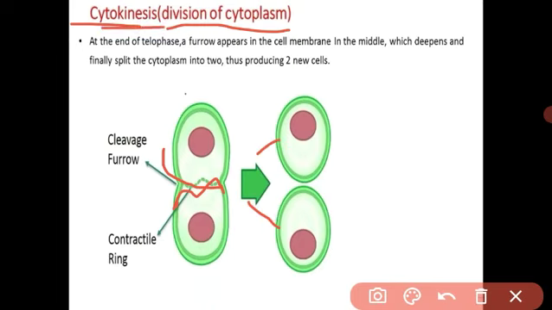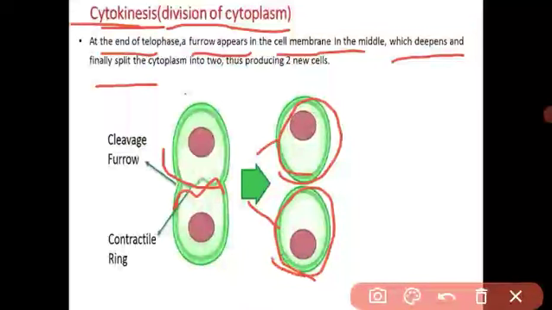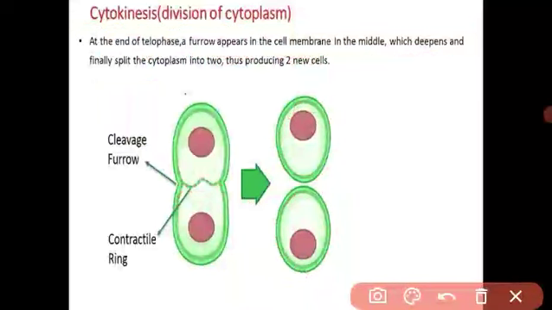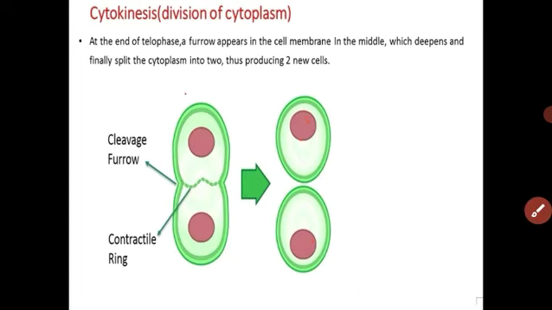Understood? What is the cytokinesis? In the cytokinesis, at the end of the telophase, the furrow appears in the cell membrane in the middle, which deepens and finally splits the cytoplasm into two, producing two new cells. Two new daughter cells are formed, each containing a single nucleus. Understood? This is called mitosis.